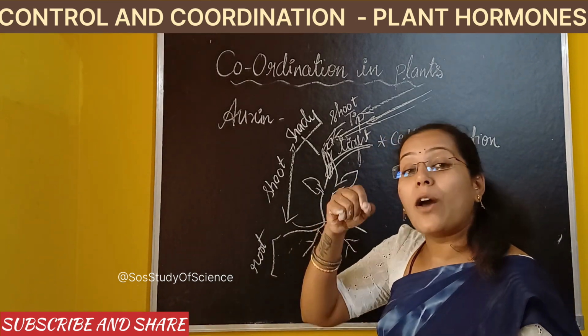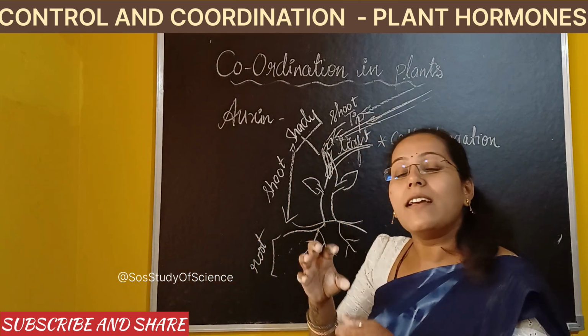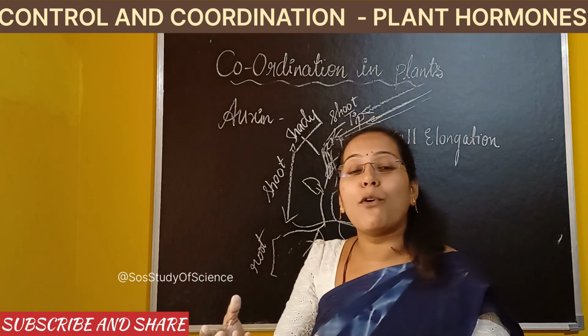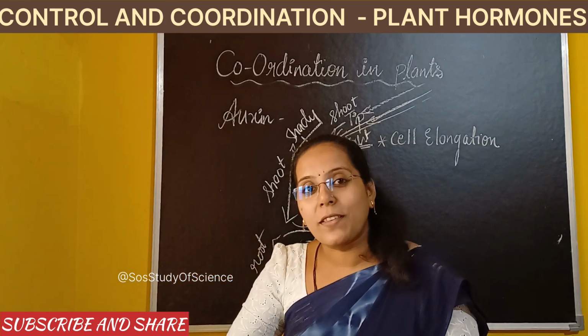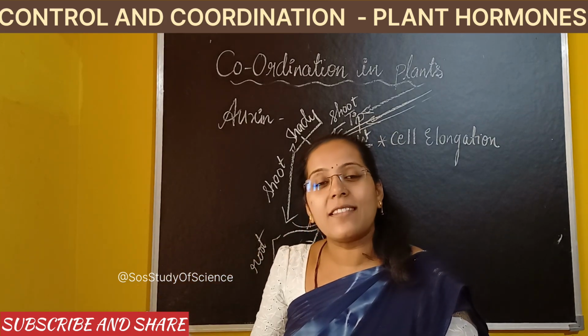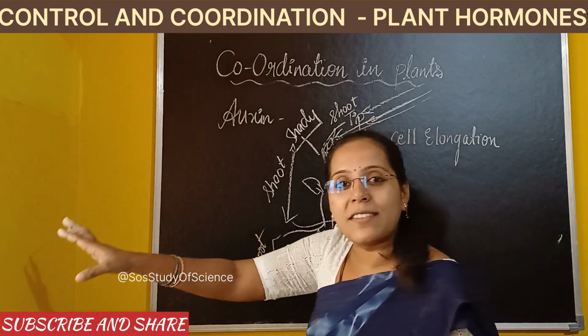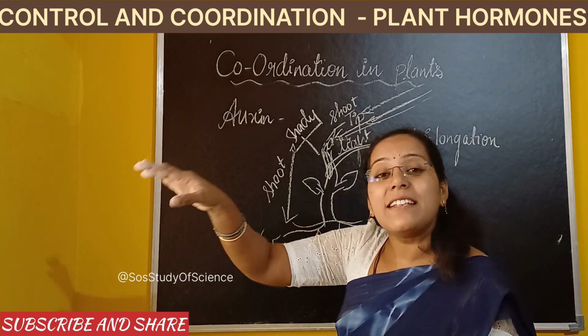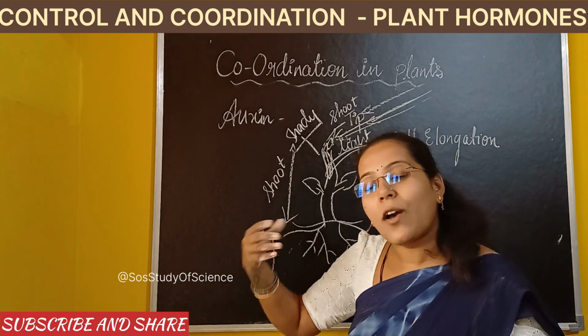Okay, so now we can also add one more point at this time, that is, the auxin is responsible for phototropic movement. You all know what is phototropism. Phototropism is nothing but movement of plant or bending of plant towards the sunlight. Why is the plant bending? It is because of the auxin hormone. You understood what auxin hormone is doing.